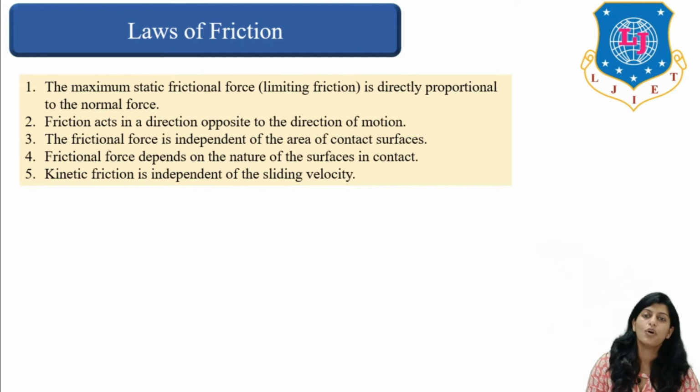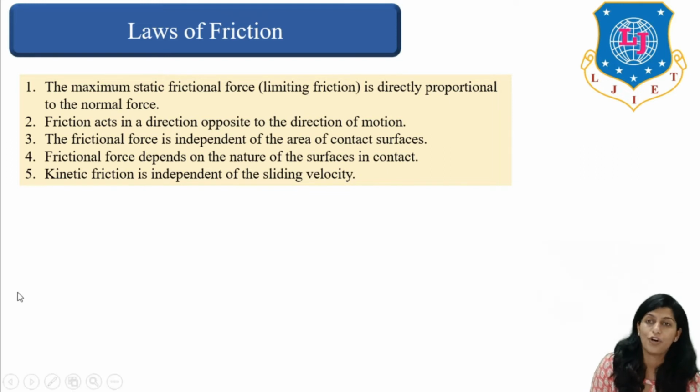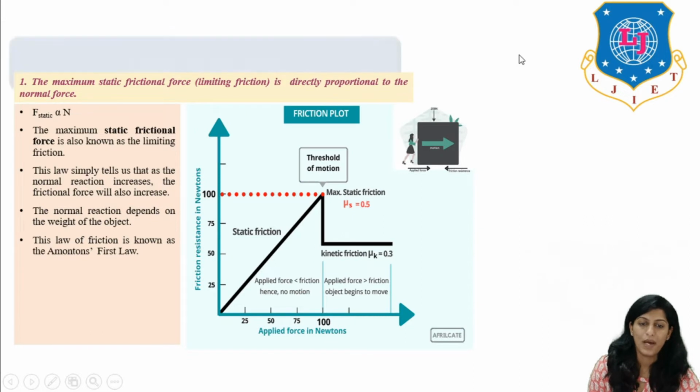We need to learn all these laws one by one. So there are basically 5 laws of friction. The maximum static frictional force is directly proportional to the normal force, which is termed as limiting friction. Friction acts in the direction opposite to the direction of motion. Friction force is independent of area of contact, as well as friction force depends on the nature of surface, and kinetic friction is independent of sliding velocity. So let's see them one by one.